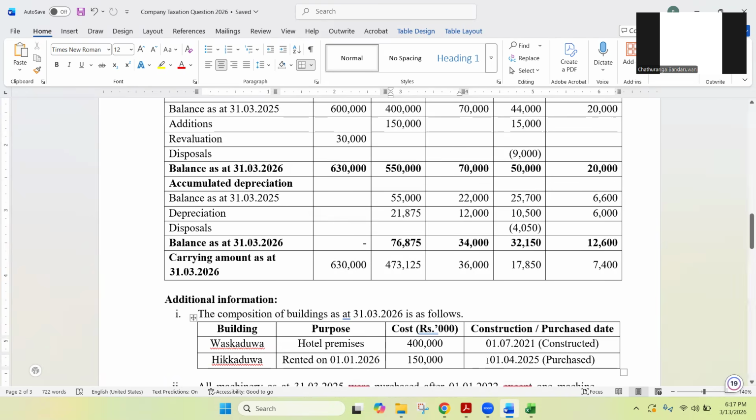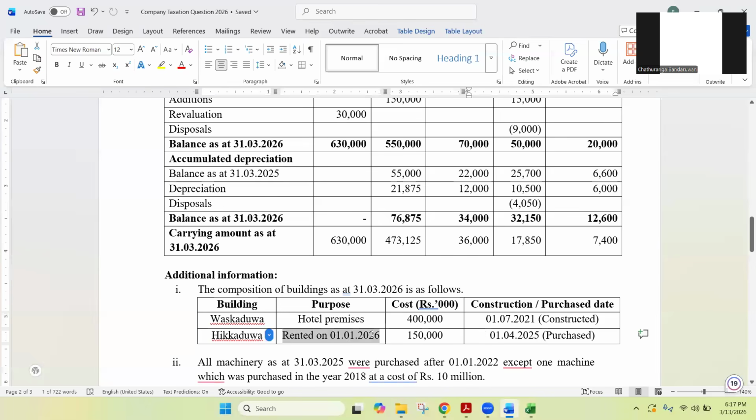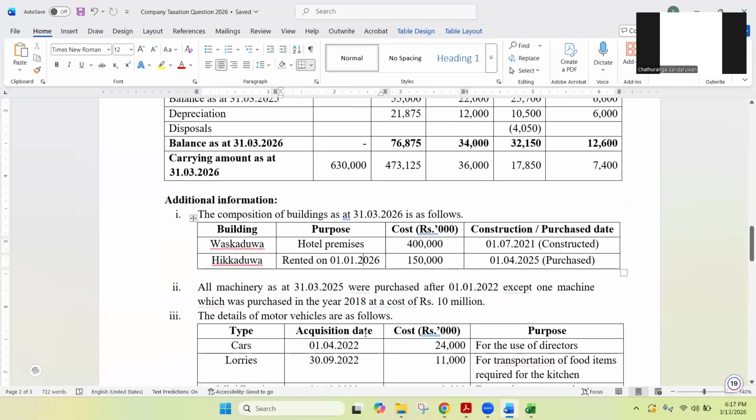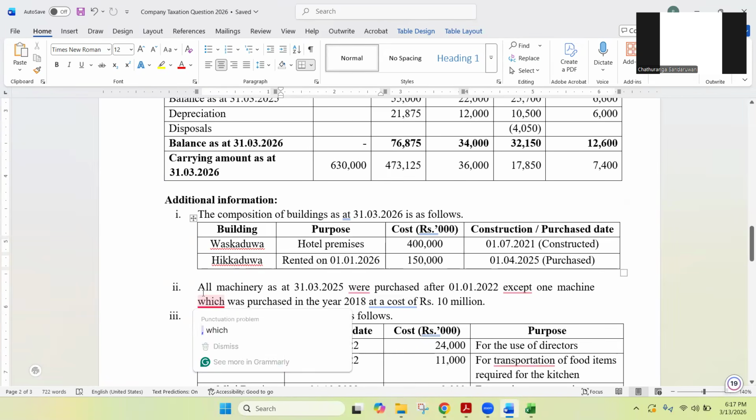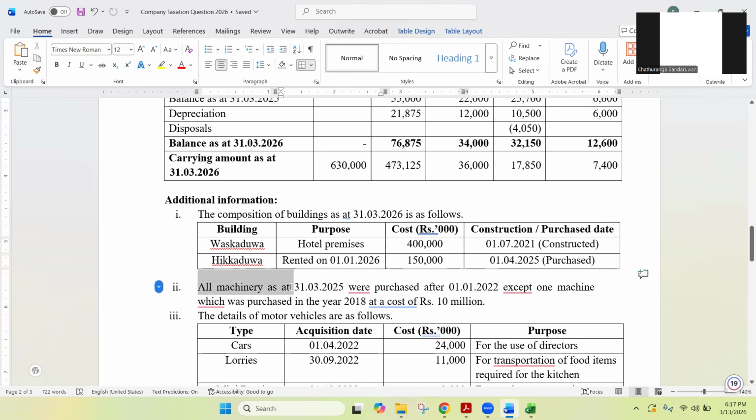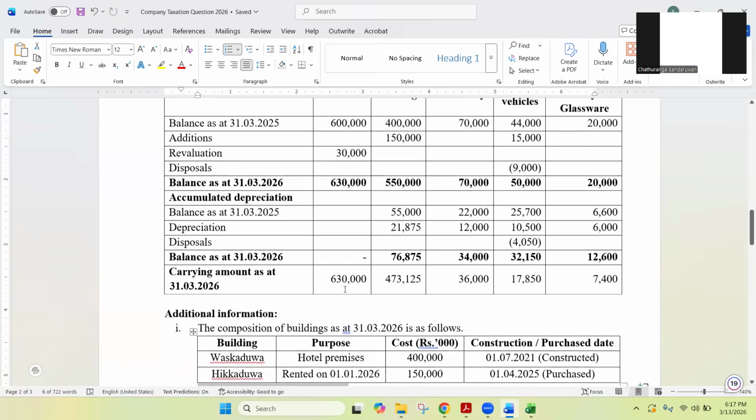So whatever the building, they have purchased the Hikkadua building in the year beginning, and they have rented that building from 1st January 2026. That is for the last 3 months of the year of assessment. Right. And then that is about buildings. And then it says all machinery as at 31st March 2025. That means the opening, right?